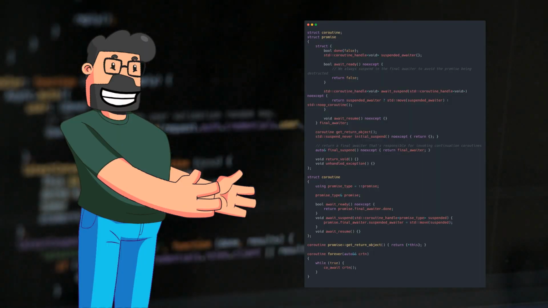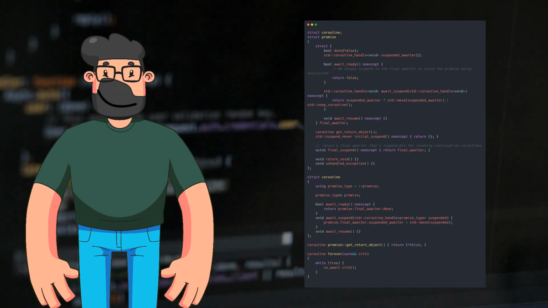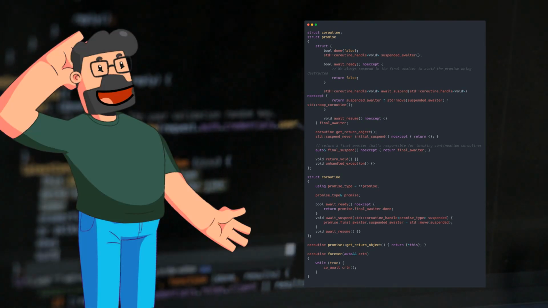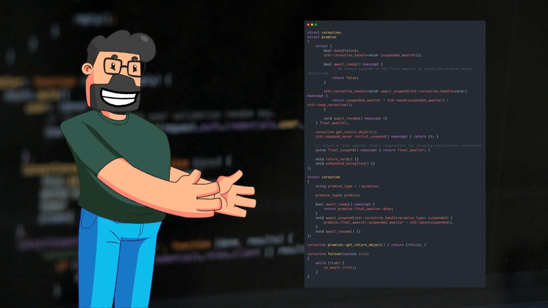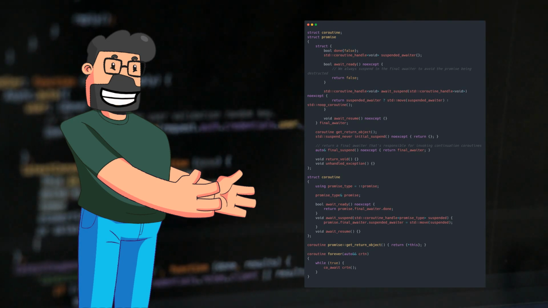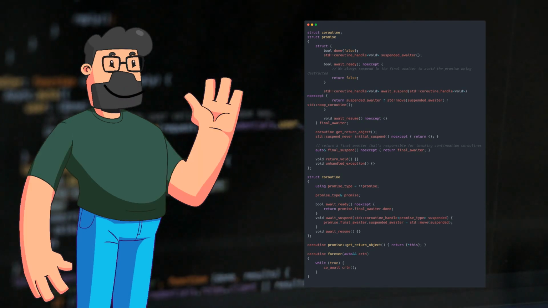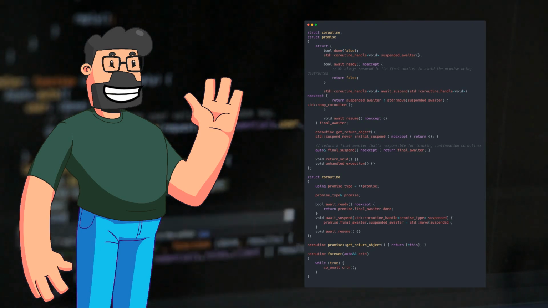In our solution, we have a set of structured components: a struct coroutine and a struct promise. The promise holds a final_awaiter responsible for managing the state of the coroutine. It ensures that the promise reference stays valid even after completion by always suspending in the final_suspend. This approach allows for seamless execution of the coroutine in an infinite loop without risking premature destruction.